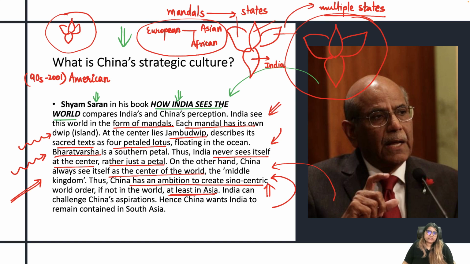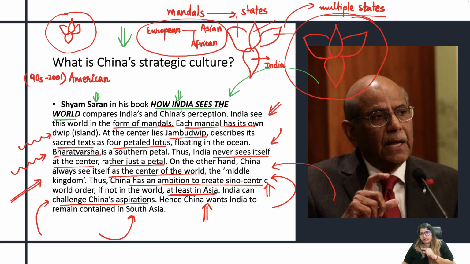And India is the only country which can challenge China's aspirations. India is the only country in that context. Hence, China wants India to remain contained in South Asia, and that is one of the reasons why we witness China's presence in South Asia, like in Bangladesh, Myanmar, Nepal, Bhutan, Afghanistan, Pakistan, Sri Lanka, Maldives.